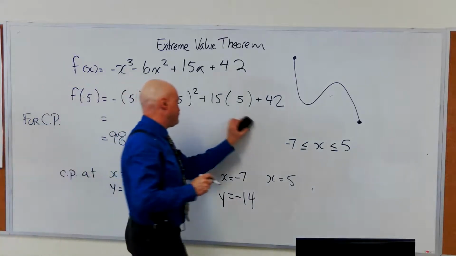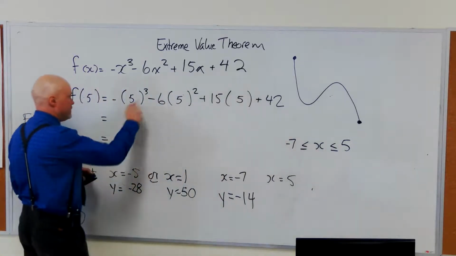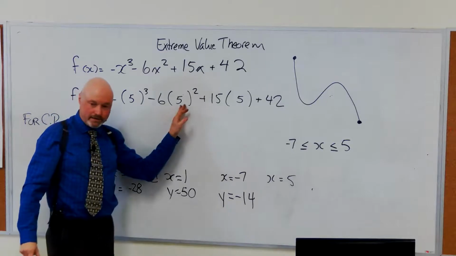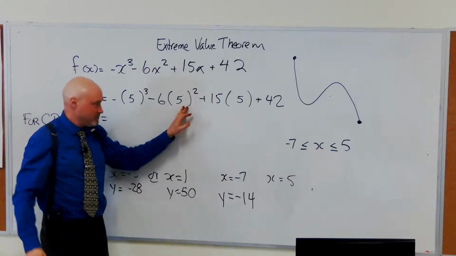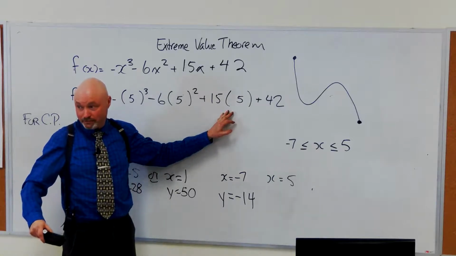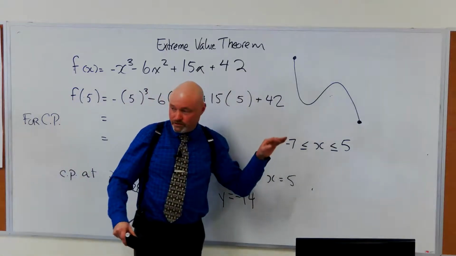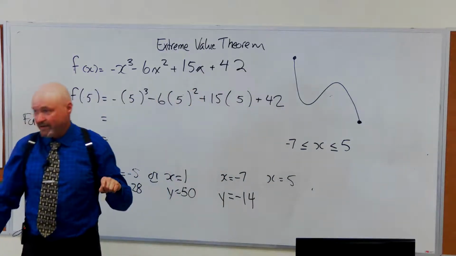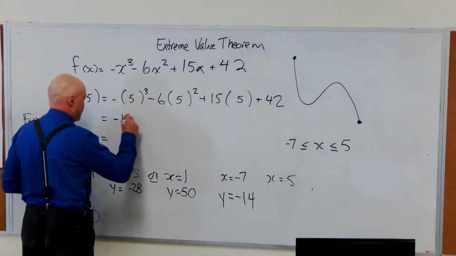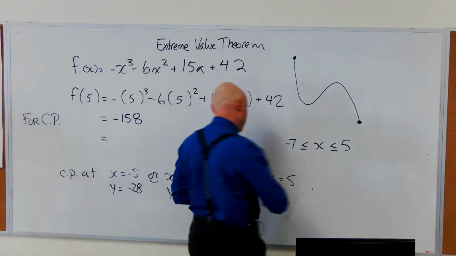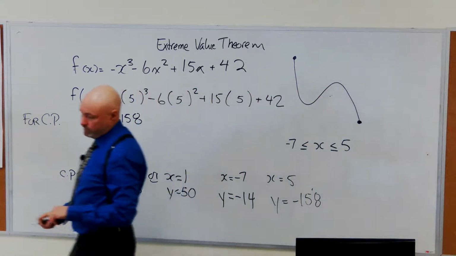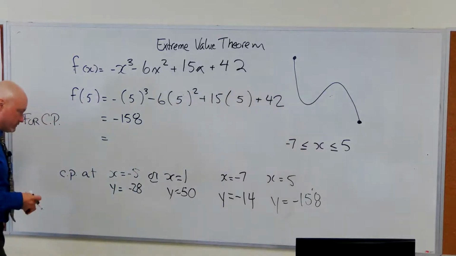Okay. All right. -125 minus 150 is negative 275. Plus 75 is negative 200. Plus 42 is negative 158. Negative 158. We have a winner, folks. We have a winner. Negative 158. As long as I haven't made a mistake. And if I have, I leave it to the viewer to figure out what the mistake was.